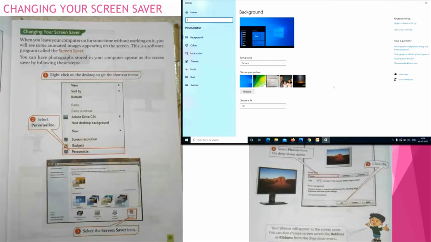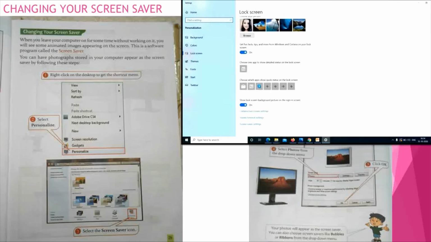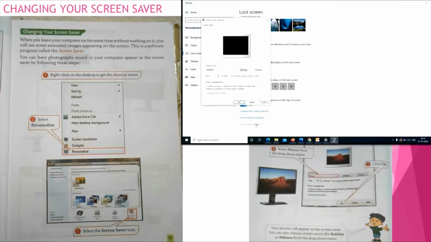Okay children, here I am using Windows 10. In the Windows 10 operating system, either I have to type the screensaver here, or else I can go to lock screen. Here I am going to lock screen. Whenever I go to lock screen, I can see one option, screensaver settings, over here. Okay children, we can see one screensaver setting. Just click that. You can see one small window like this, the screensaver settings window.